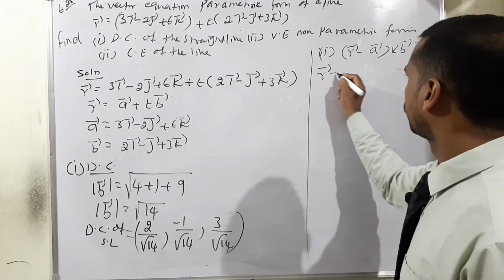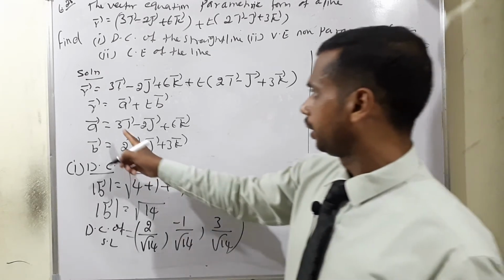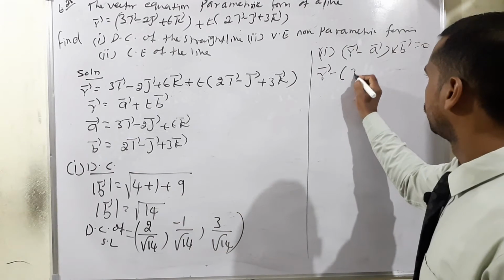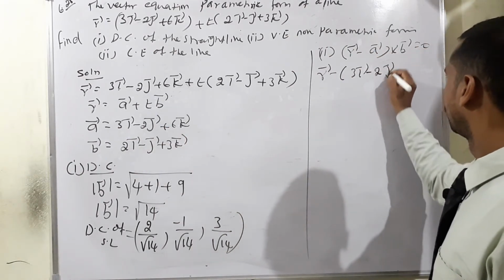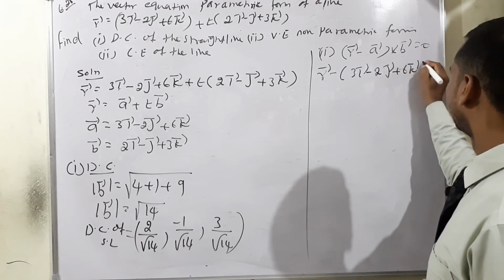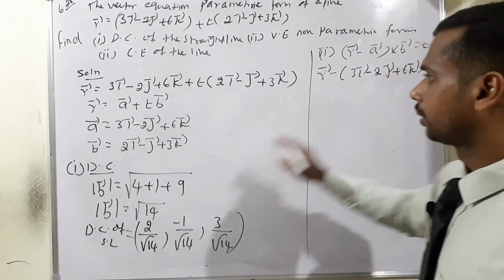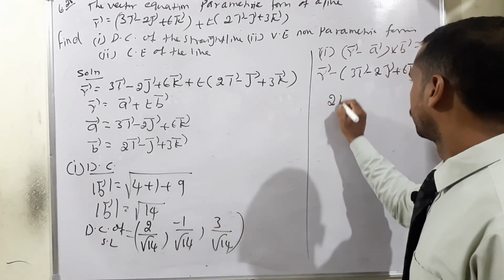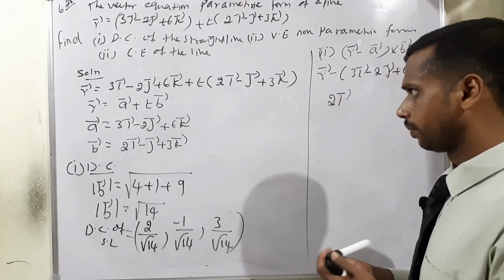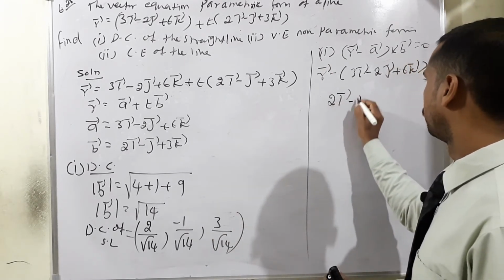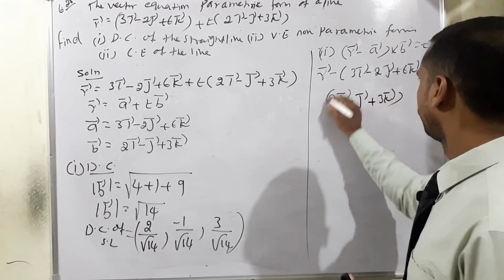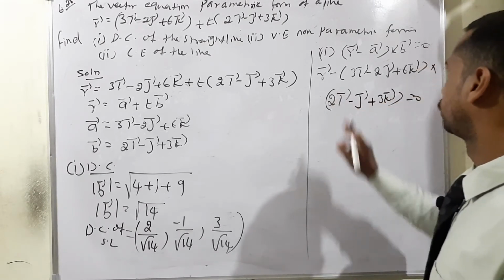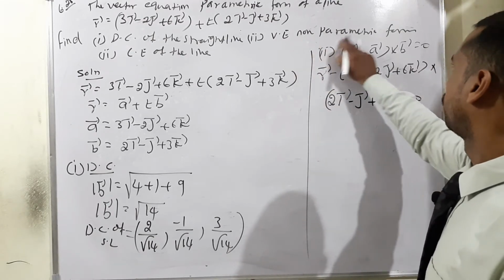So r vector as it is, a vector is 3i vector minus 2j vector plus 6k, then cross b vector, which is 2i vector minus j vector plus 3k vector, is equal to 0. This is the vector equation in non-parametric form.